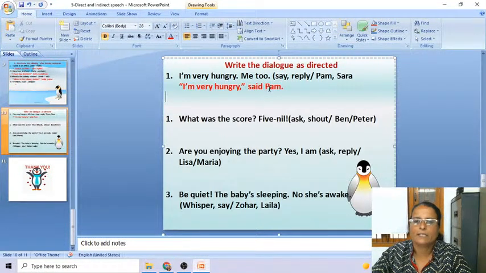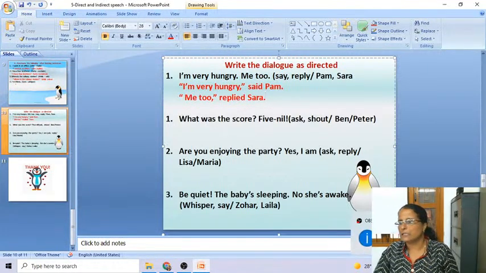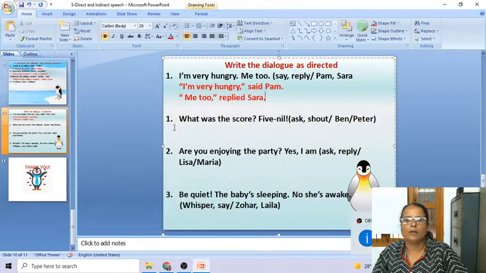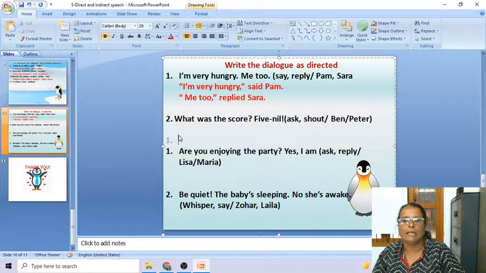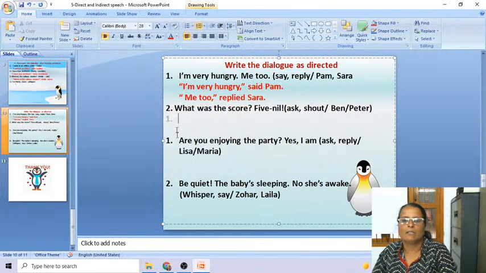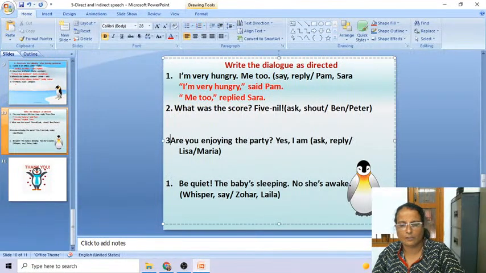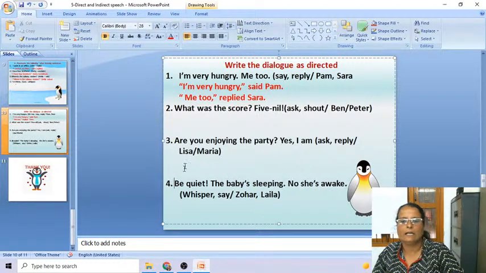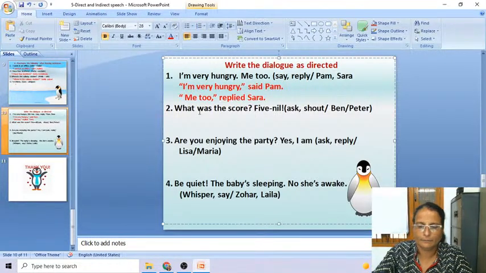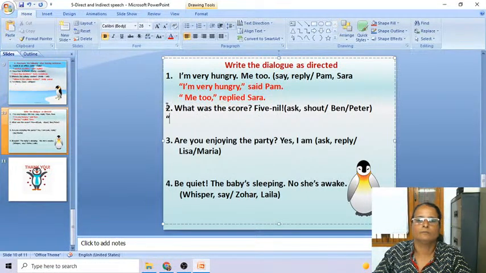Okay. Now for the next dialogue, based on this same sample, you have to solve the rest of the homework. We will solve 1 and 2, the first and second exercise only, in the live class. The rest, that means question numbers 3 and 4, those who have made mistakes should correct them. Those who didn't do it should write it and send it to me. This homework may be a little difficult or tricky for you. That's why I'm solving it here.